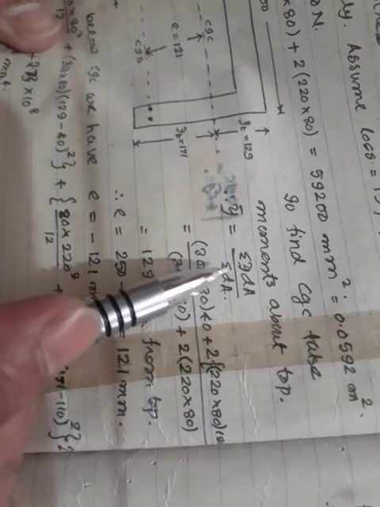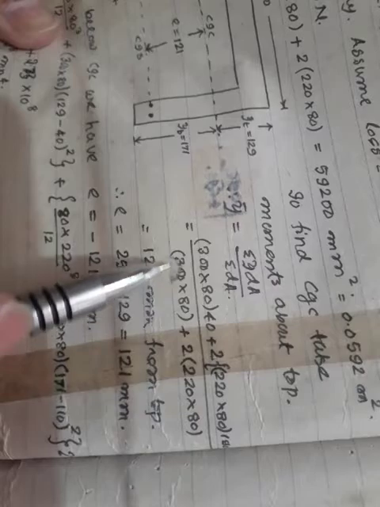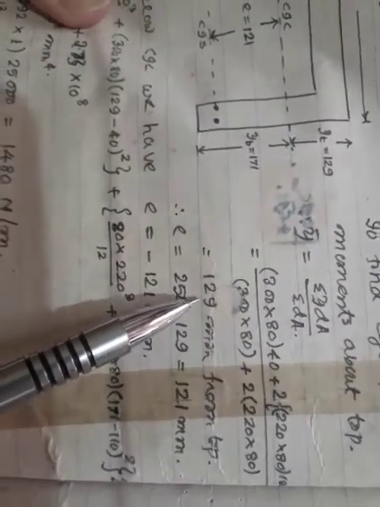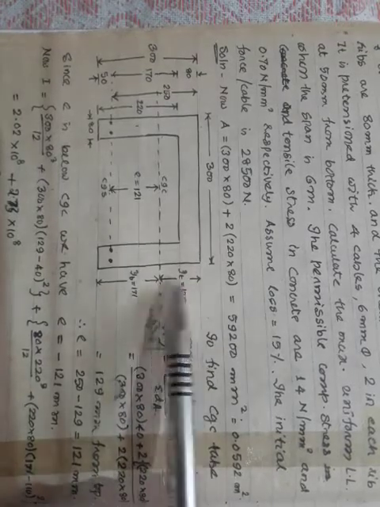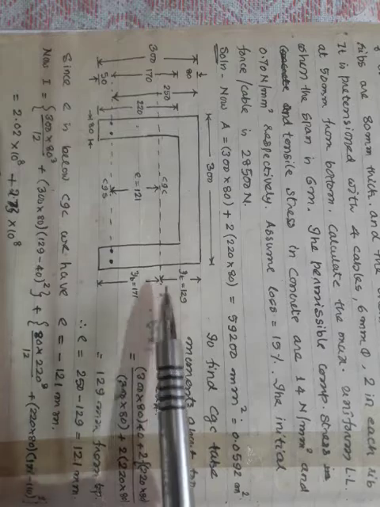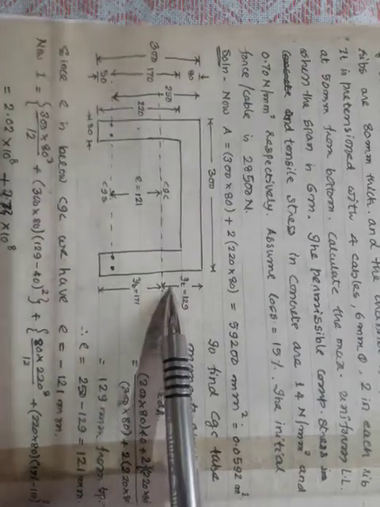Because it is sigma dA, the summation of all the areas. So we will get 125 mm from the top. So now your y bar lies at a distance of 125 mm from the top. From here to here it is now 125. This is your y bar, or I will call it yt. Am I right?